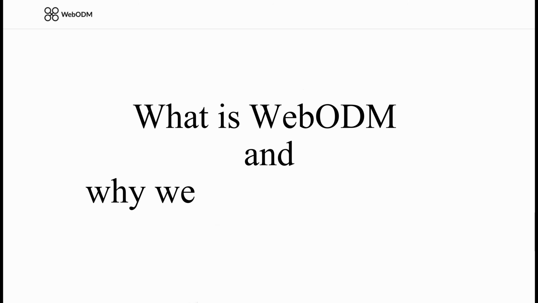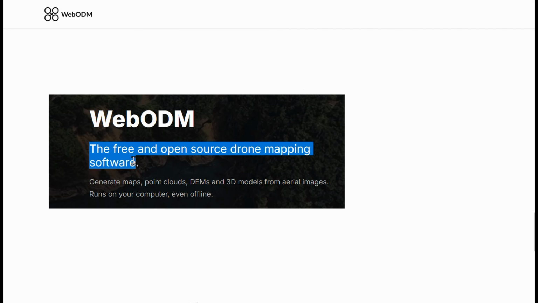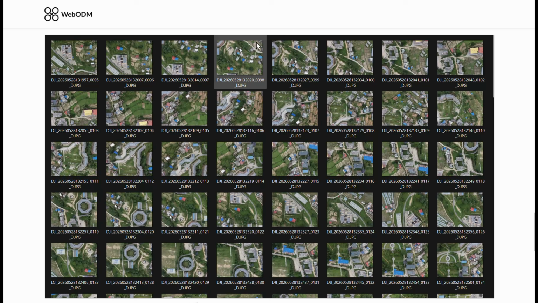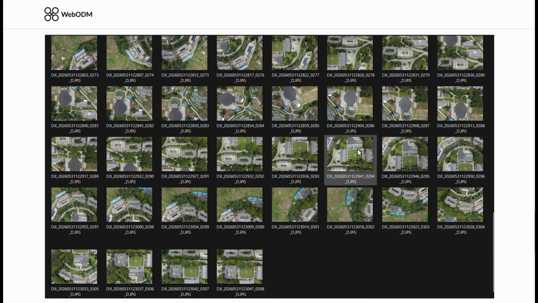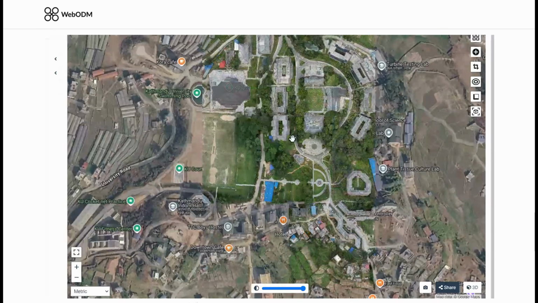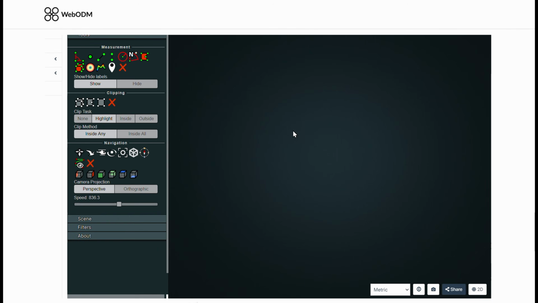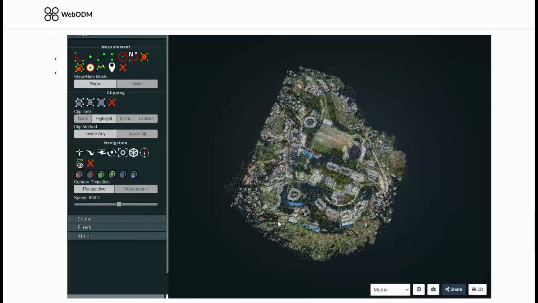First of all, what exactly is WebODM and why should we be using it? WebODM is a free and open source drone mapping software. That is, it takes all your drone imagery and stitches it into an orthomosaic like this, and a 3D model or point cloud like this, and so much more.